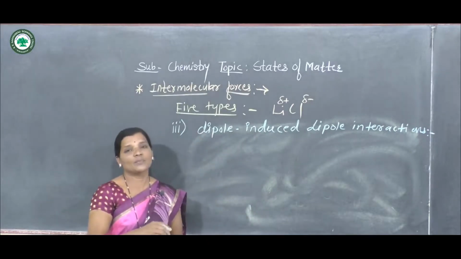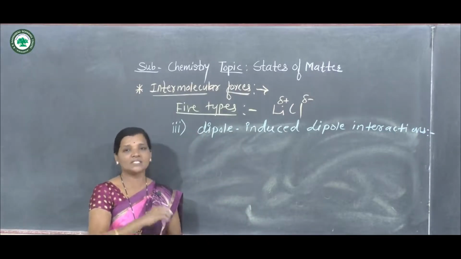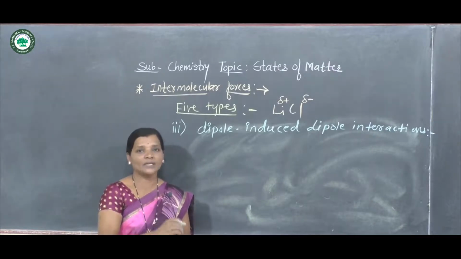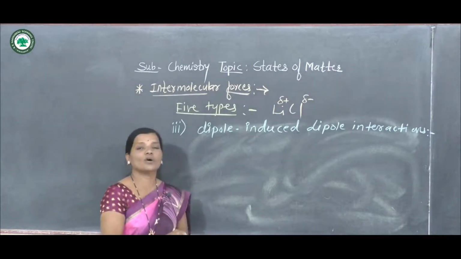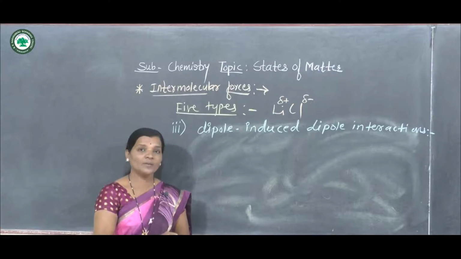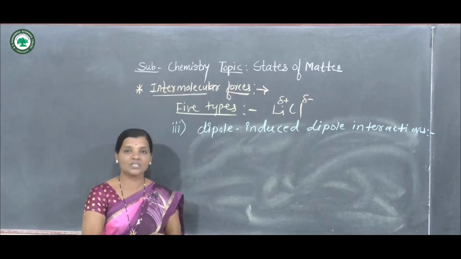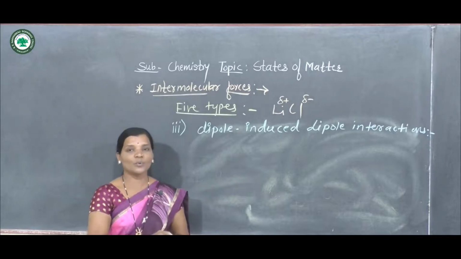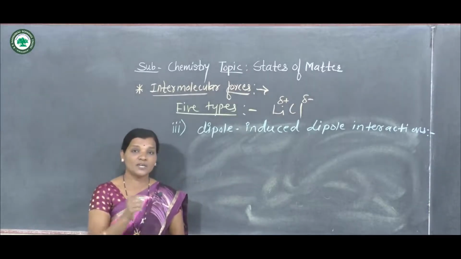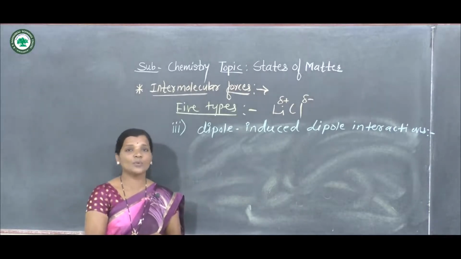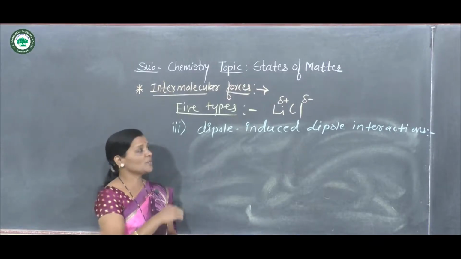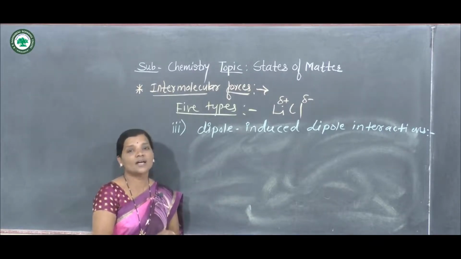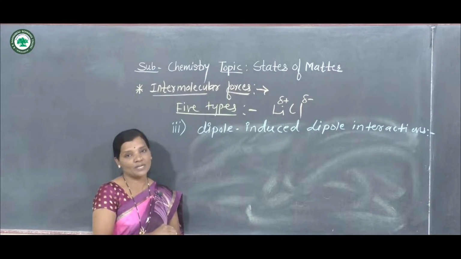When polar molecules come in the vicinity of non-polar molecules, polarity is induced in the non-polar molecule due to the polar molecules, and such types of interactions are called dipole induced dipole interactions.